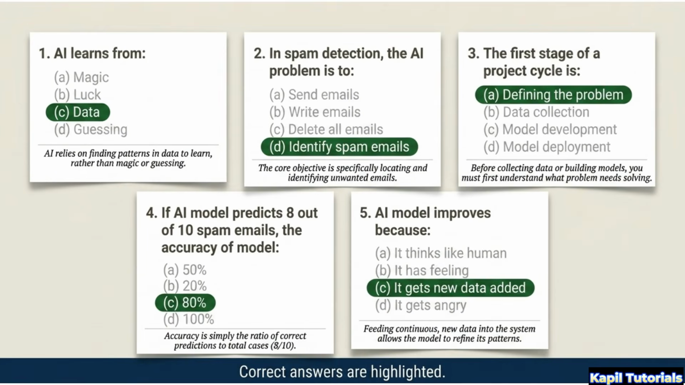Let's review the answers. AI learns from data, not magic. In spam detection, the goal is identifying spam emails. Defining the problem is the first stage. With 8 out of 10 correct predictions, the accuracy is 80%, and models improve as they receive more data.